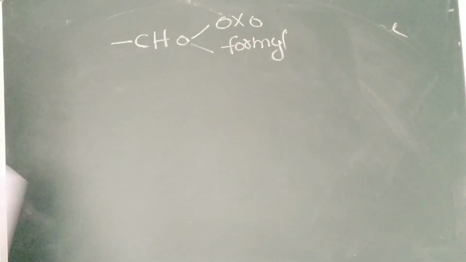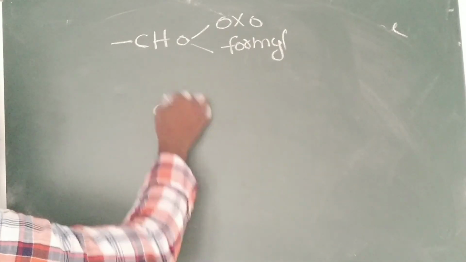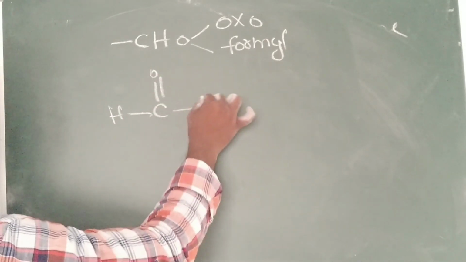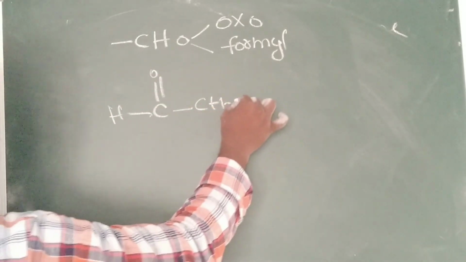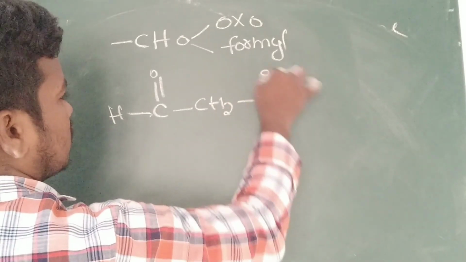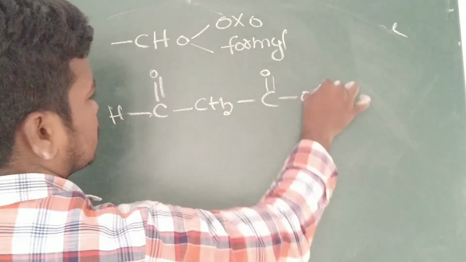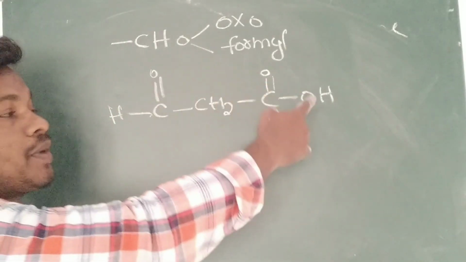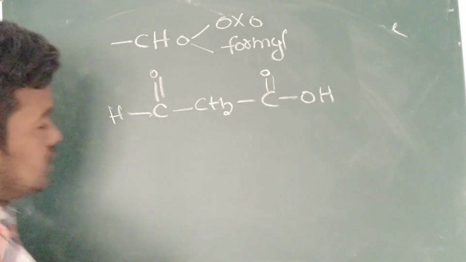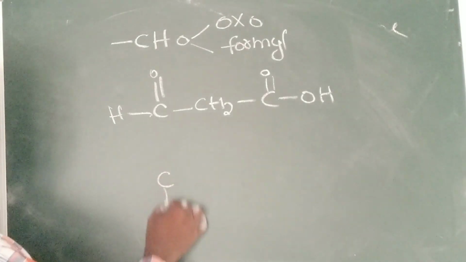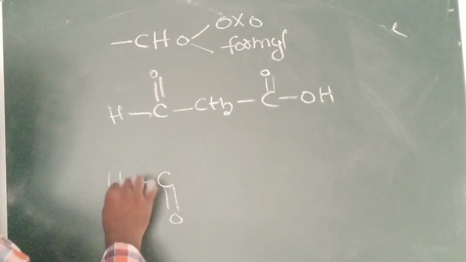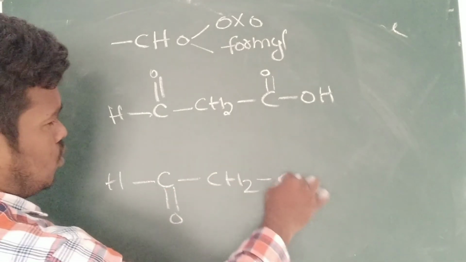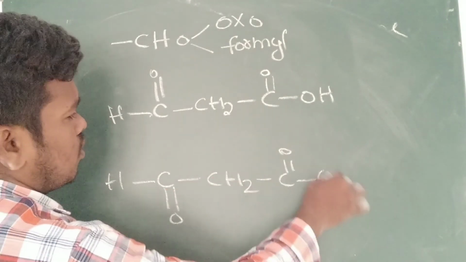So here I am taking one example, an aldehyde, C double bond O H, CH2, C double bond O H. Two function groups should be there, then only it becomes the highest priority order function group we have to take. So same structure I am writing, but the name will be different. You can write it up also or down also, it is not a problem. CH2, C double bond OH.